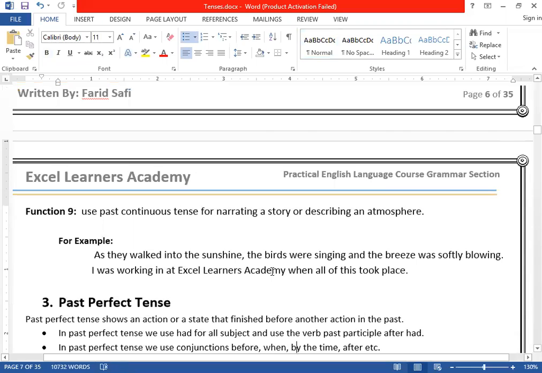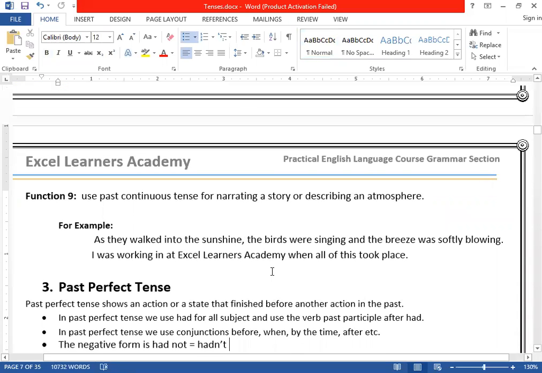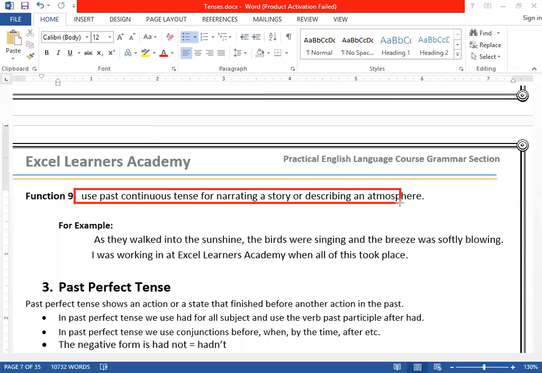All right, the last one we have here, the last function of past continuous we want to study. Past continuous tense is used whenever you want to narrate a story. When you want to tell a story to people, we use past continuous tense in that case, clear? Or when you want to describe atmosphere, changes, clear?